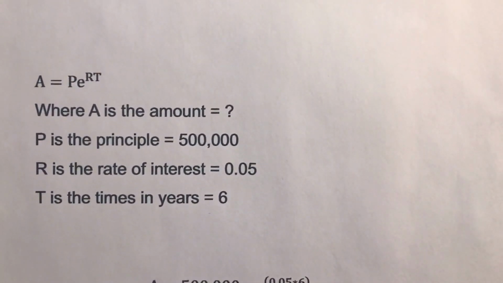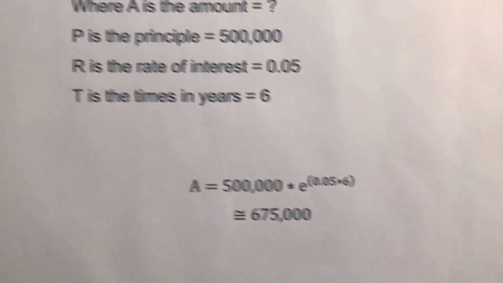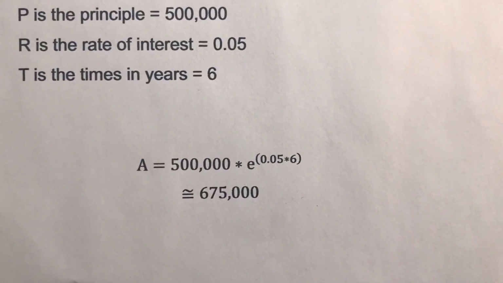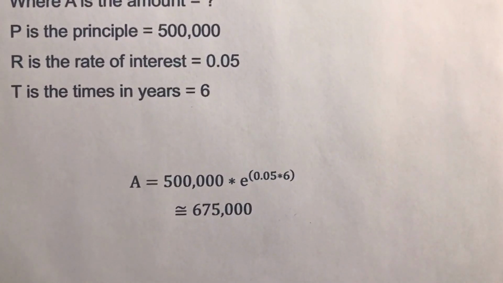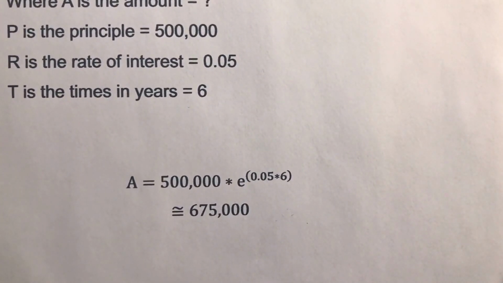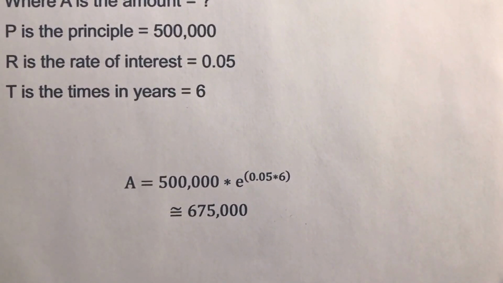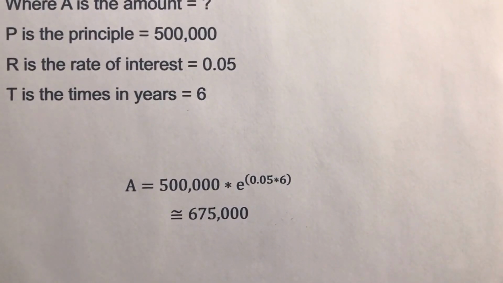So we plug in the numbers. We get A equals 500,000 times e to the 0.05 times 6. We round to 675,000.